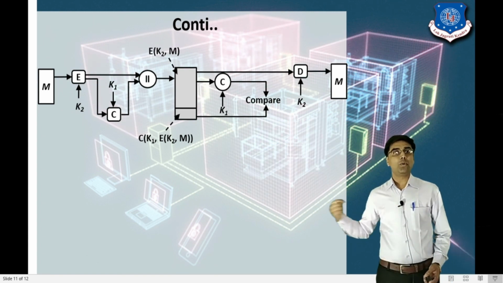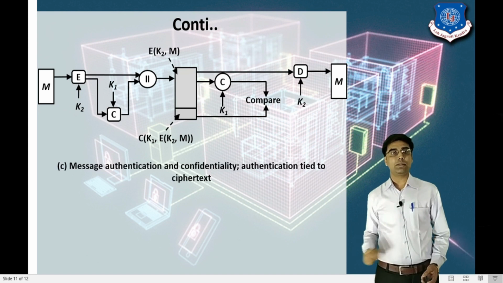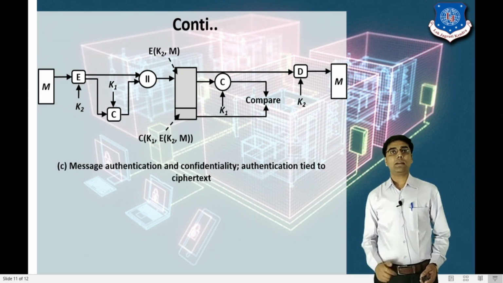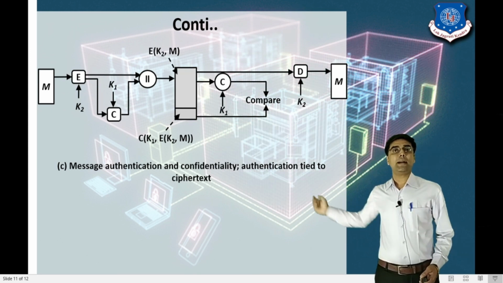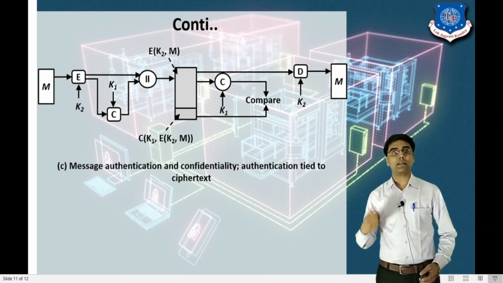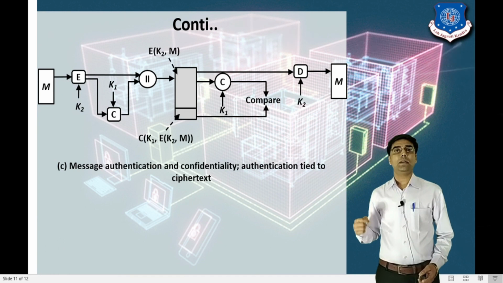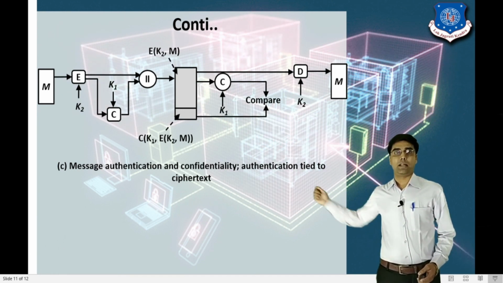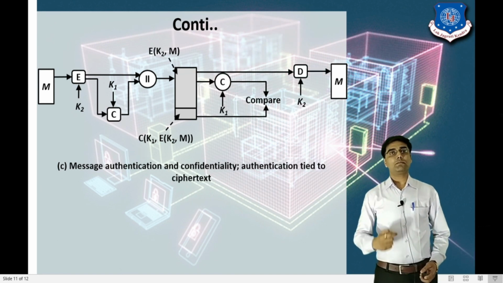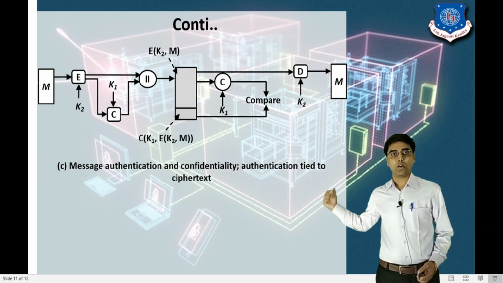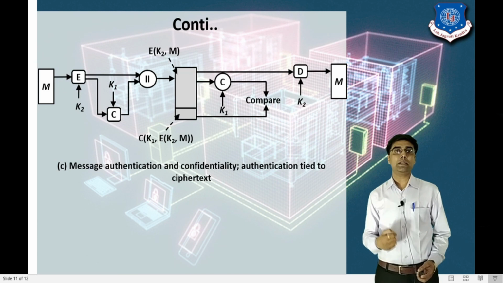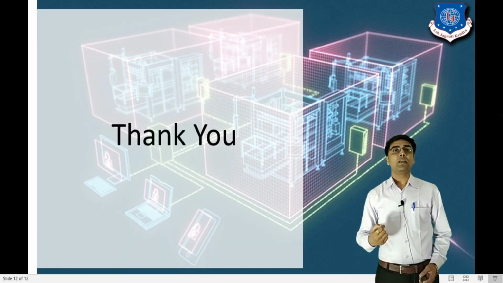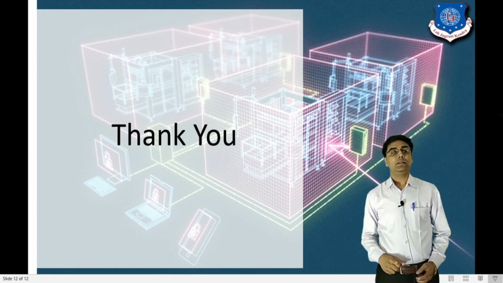So I hope this idea is clear, and in this technique you can see we are providing authentication, confidentiality and the authentication tied to the ciphertext. It means on the ciphertext we apply the authentication, right? So authentication is also provided, along with confidentiality and the authentication tied to the ciphertext, right? So this is all about the message authentication code.